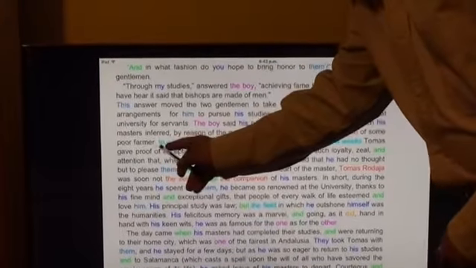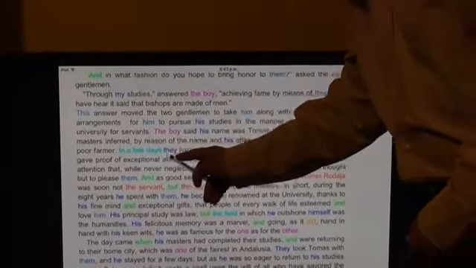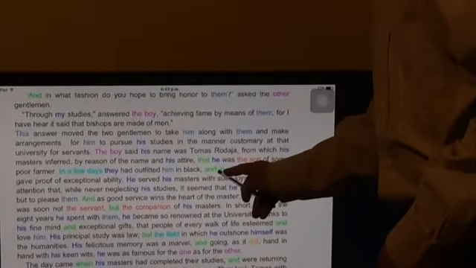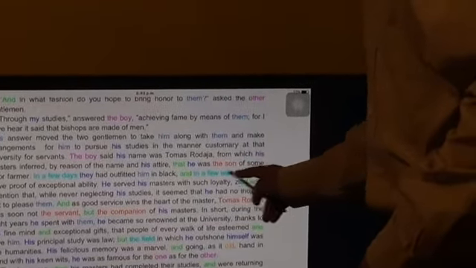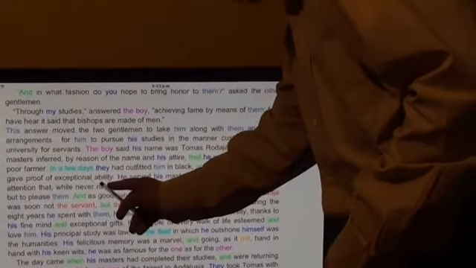let's see this line. It says, in a few days they had outfitted him in black, and in a few weeks Thomas gave proof of exceptional ability.